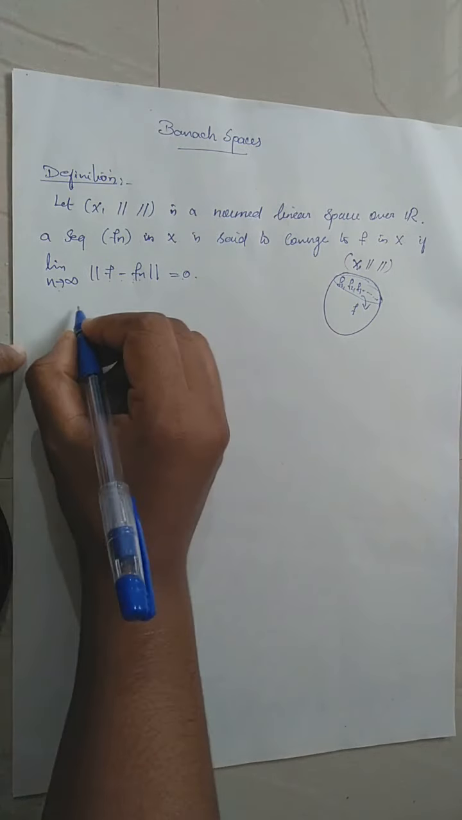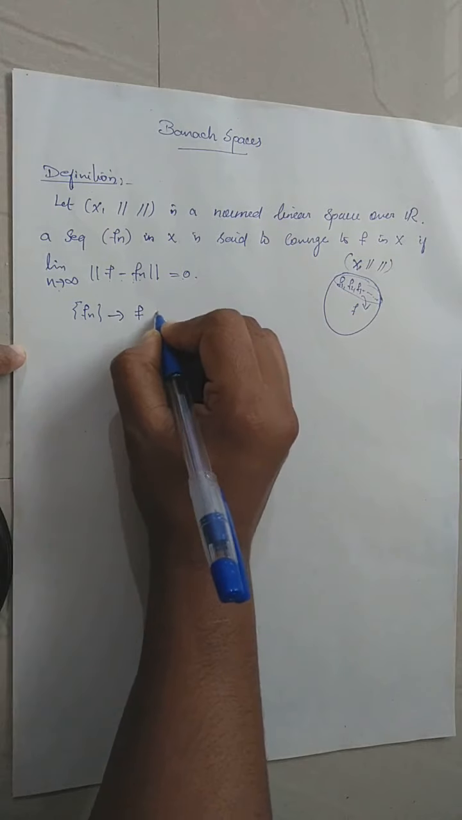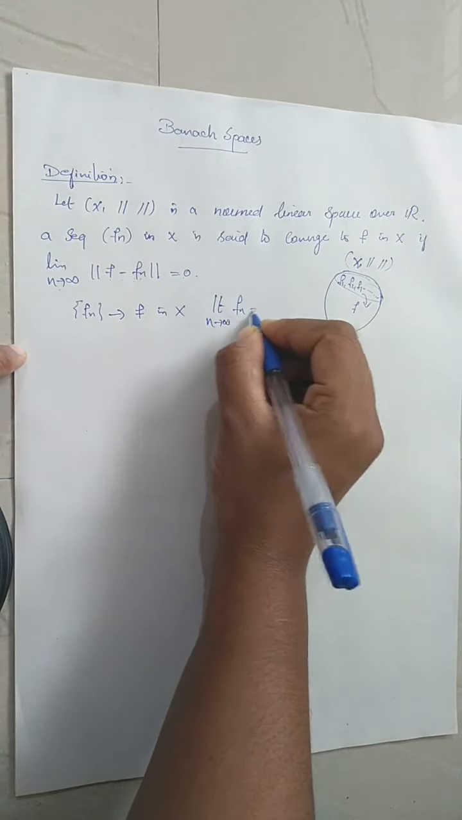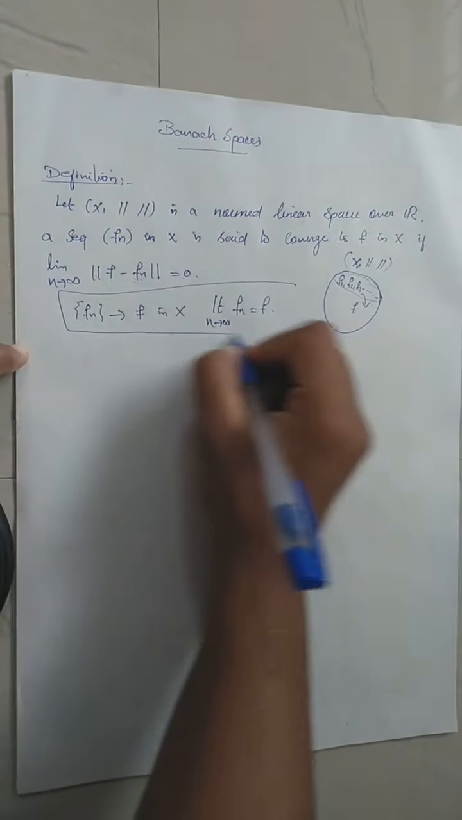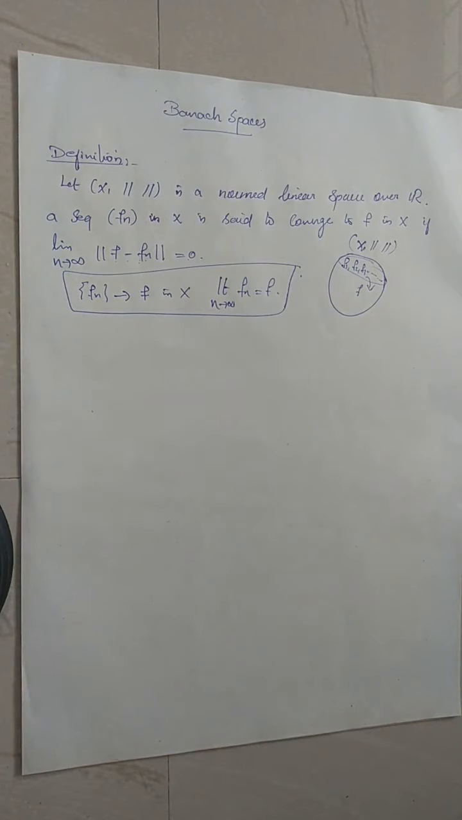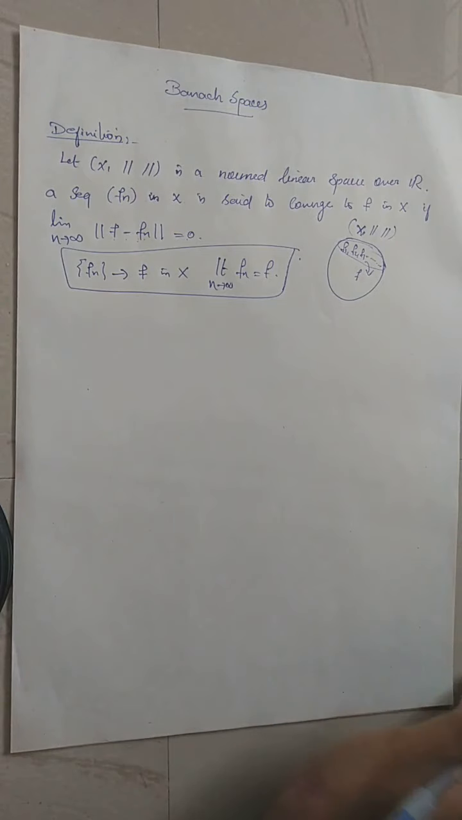In this case, we write that the sequence Fn converges to F in X, or I can write limit as n tends to infinity of Fn is F. So this is the definition of convergence of a sequence in normed linear spaces. Now, what is the definition of a Cauchy sequence in normed linear spaces?